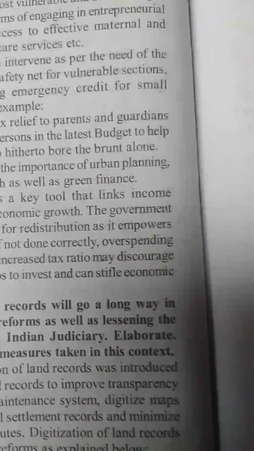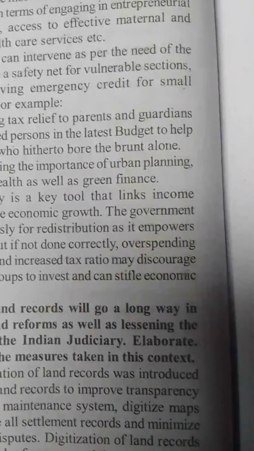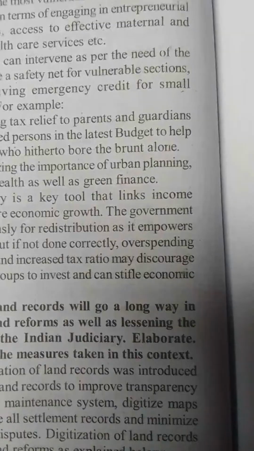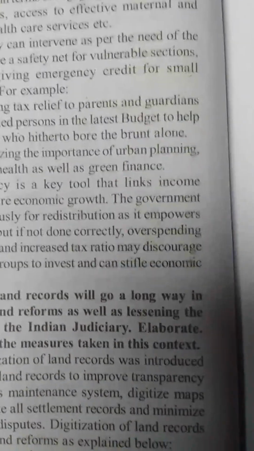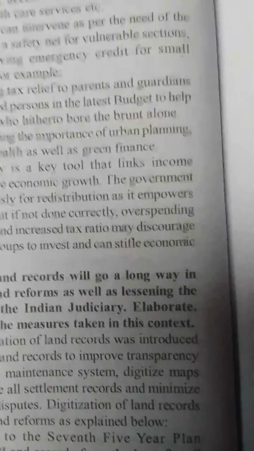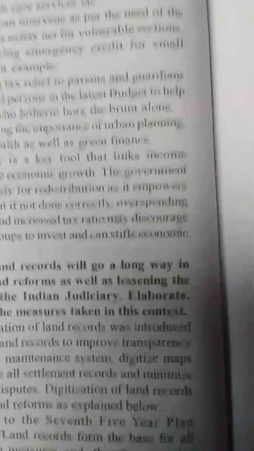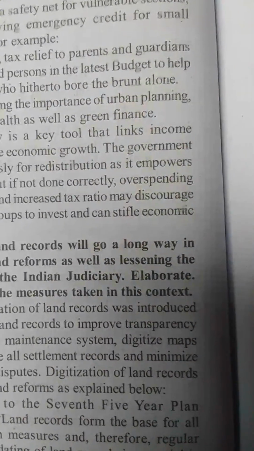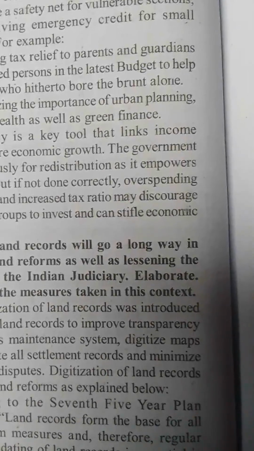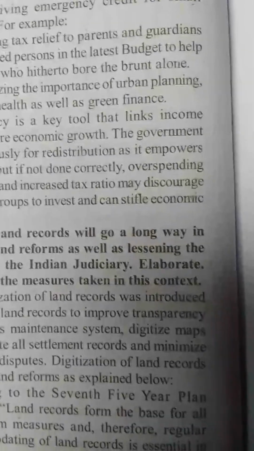Fiscal policy can intervene as per the need of the time to create a safety net for vulnerable sections, including giving emergency credit for small businesses. For example, extending relief to parents, guardians, or eligible persons in the latest budget to help families who hitherto bore that burden alone, mainly parents of and guardians of disabled persons, recognizing the importance of urban planning, mental health as well as green finance.